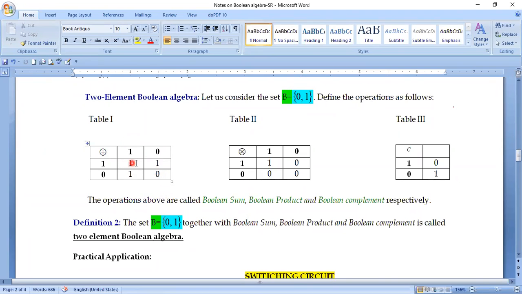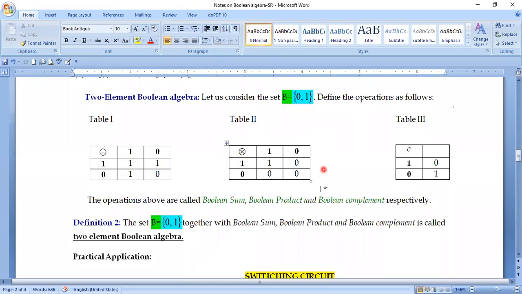A very atypical one is this operation. 1 plus 1 is not 0, it is 1 plus 1 is 1. Remember, this is how the operation has been defined. You don't ask me why it is so. It has been defined by seeing some characteristics of the practical physical situation. If you ask me why this has been taken into consideration, then I have to go back to the history of mathematics to search for it. And 1 plus 0 is 1, 0 plus 1 is 1, 0 plus 0 is 0. Rest is okay, no problem. This is very atypical.